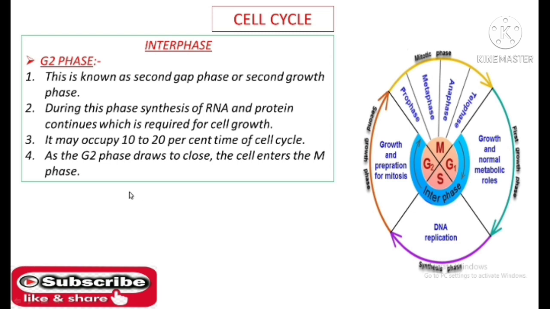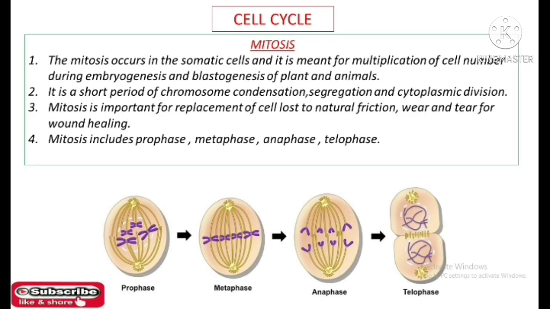So now we will talk about the mitosis. Mitosis is the other part of cell cycle apart from the interphase. Mitosis occurs in the somatic cell and it is meant for multiplication of cell number during embryogenesis and blastogenesis of plant and animal cells. It is a short period of chromosome condensation, segregation, and cytoplasmic division.